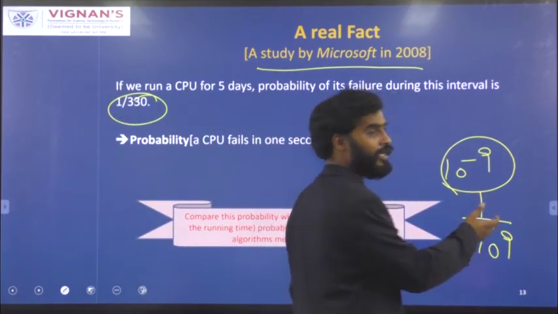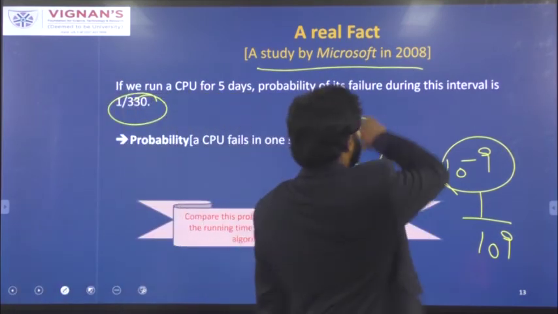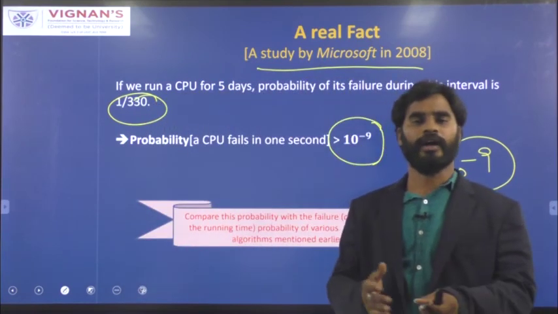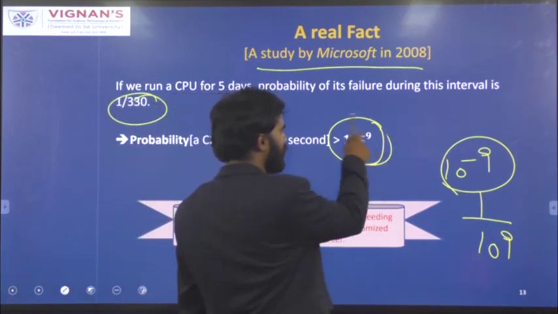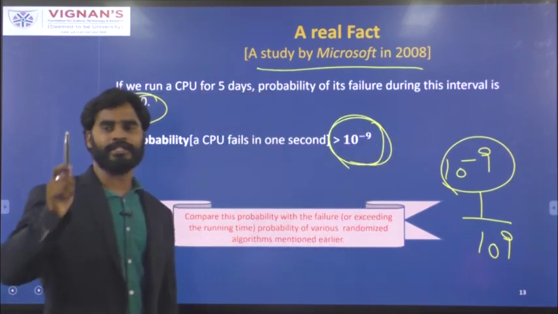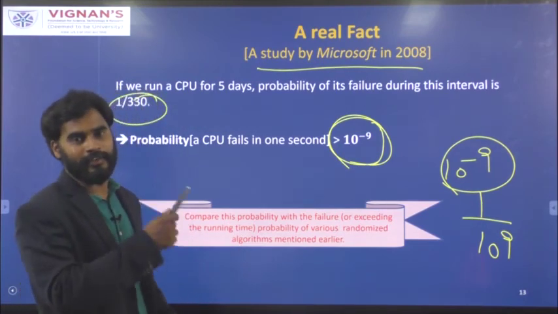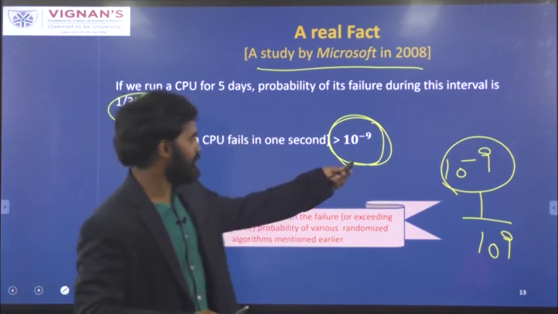In the real world, you can allow errors up to a certain limit. If you compare this error rate with the algorithms we discussed earlier, the error we received for the different problems is not even as much as this 10 power minus 9.